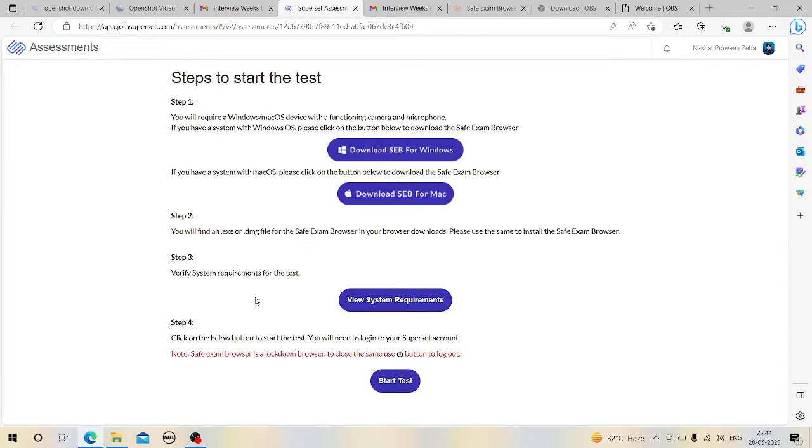After logging in, this interface is showing like this. As you can see, step to start the test. As we have already downloaded this, I don't think I should download it again. And step 3 is verify system requirement for the tests. So let's see whether it gets verified or not.